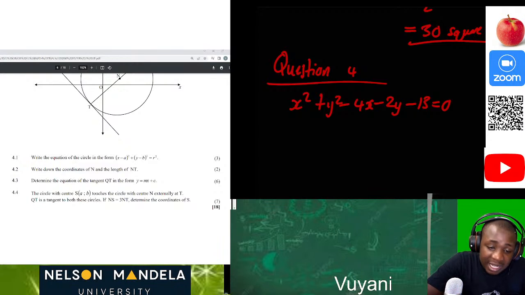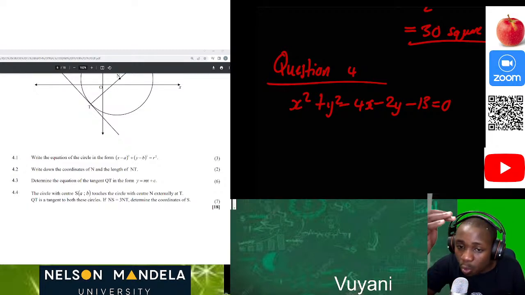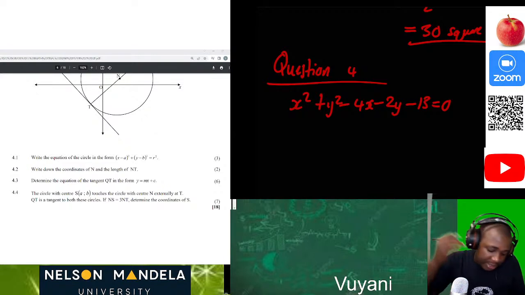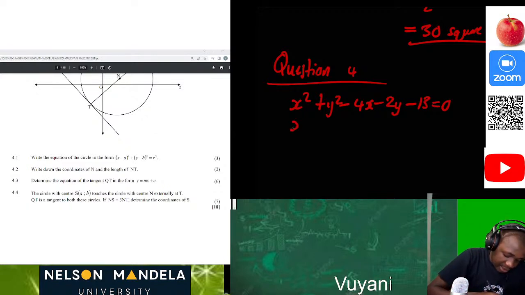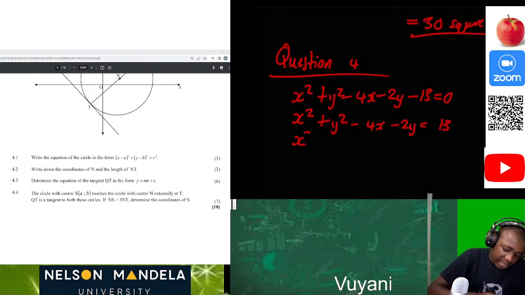This is easy. They gave us this equation in what we call the general form. So what we are supposed to do is complete the square. The first step is x squared plus y squared minus 4x minus 2y is equal to 13. We transpose the constant. Then we can write this as x squared minus 4x plus y squared minus 2y equal to 13.